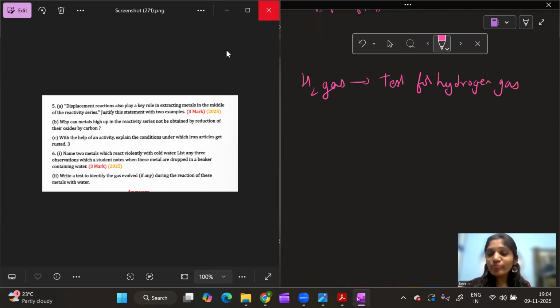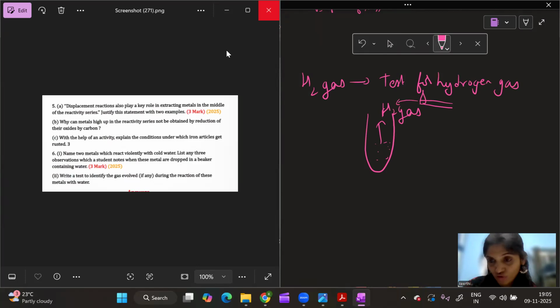For example, in a test tube I'm performing a certain reaction. In this reaction, hydrogen gas got evolved. How can I test this gas? I will take a burning splinter, and I'll bring the burning splinter to the mouth of the test tube, because hydrogen gas is released.